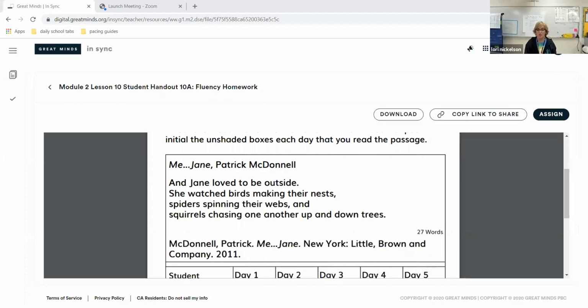All right, so you should have been practicing this every night, working on that fluency, building up the speed, pausing at your punctuation, and reading the way you talk. Me, Jane by Patrick McDonnell. And Jane loved to be outside.